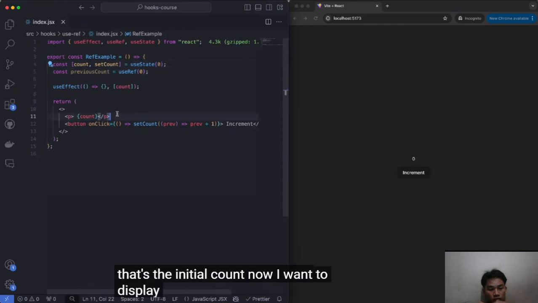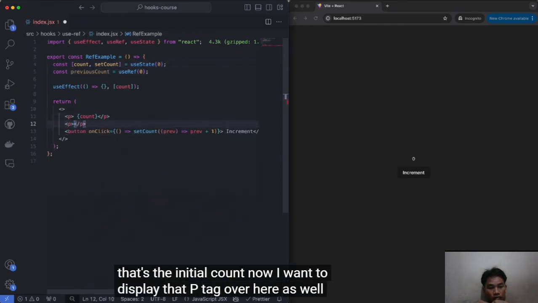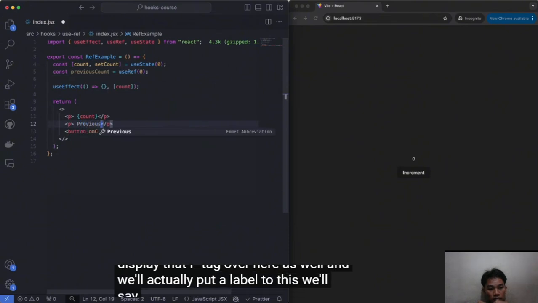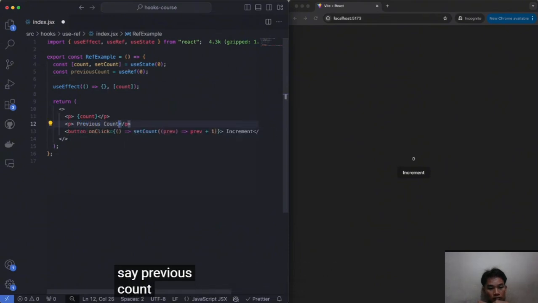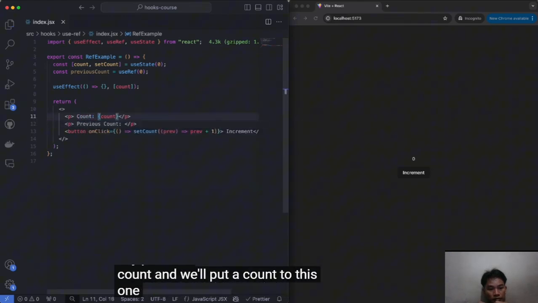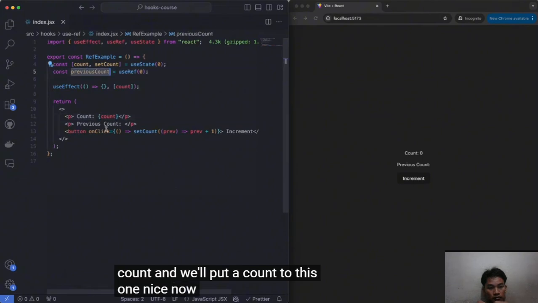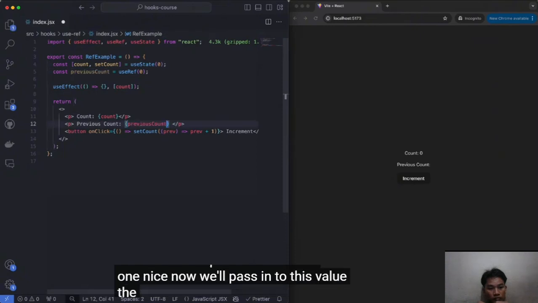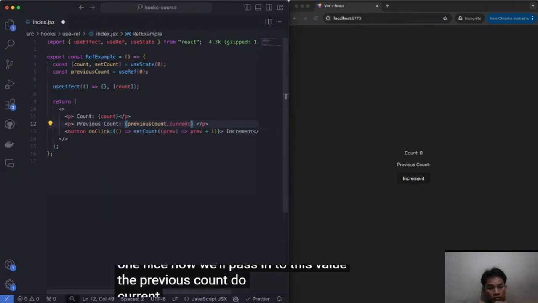Now I want to display a p tag over here as well, with a label, previous count, and we'll pass in to this value previousCount dot current.